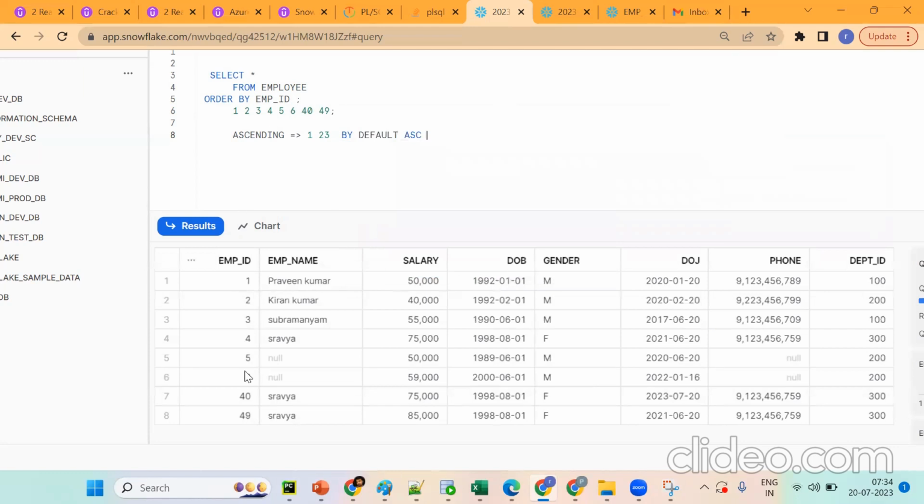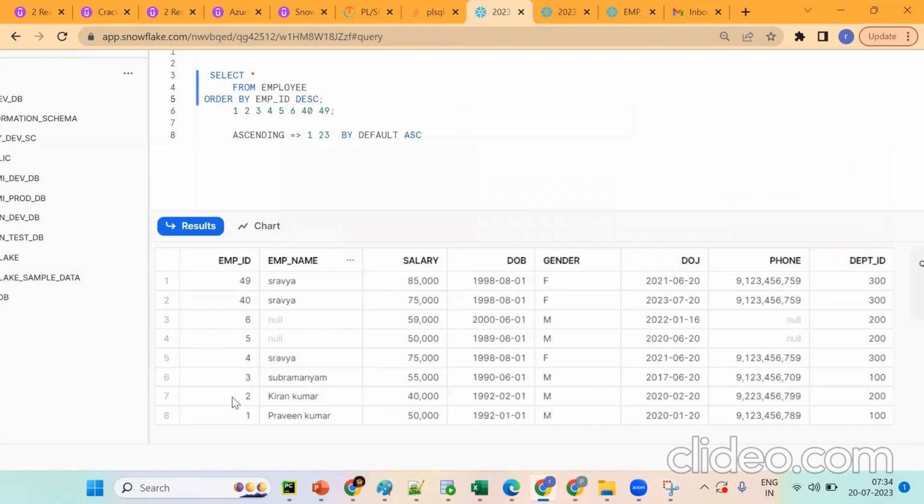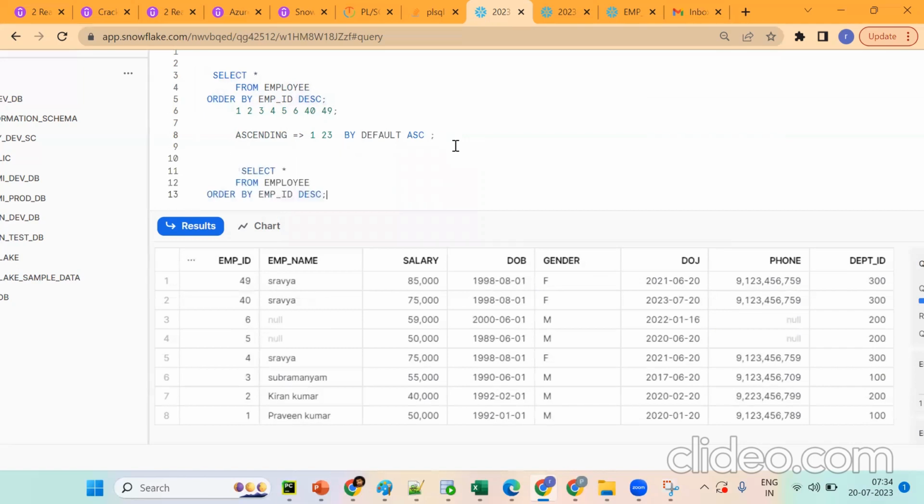ASC. Suppose I want to get the bigger value first, then we should put DESC. This is descending. We'll get 49 first, the reverse. It's descending: bigger value to smaller value. Or else, suppose now tell me what I'm trying to do. Now I'm putting this. What will happen? Anyone any idea what I'm putting?